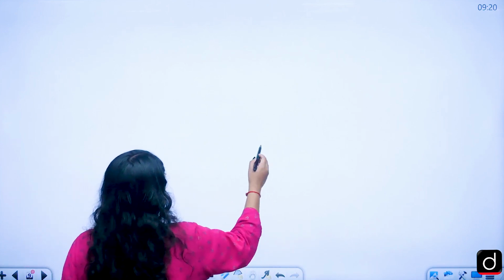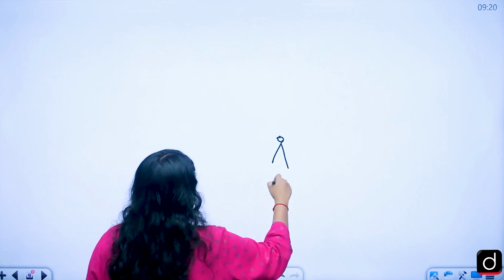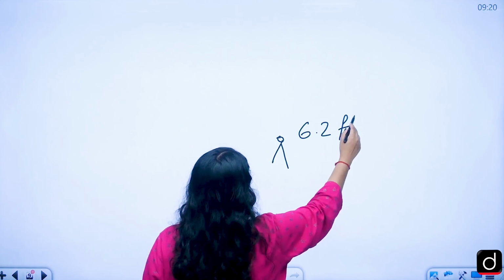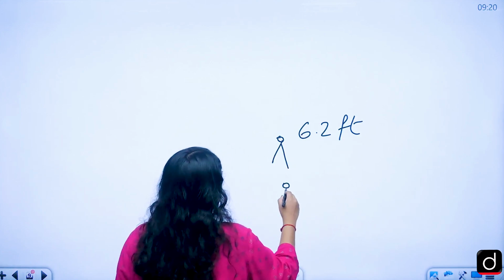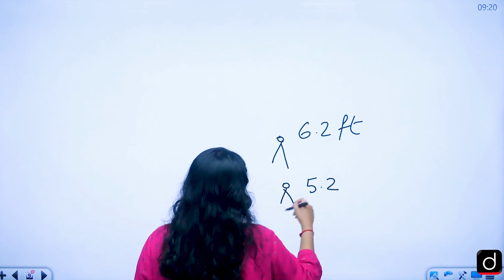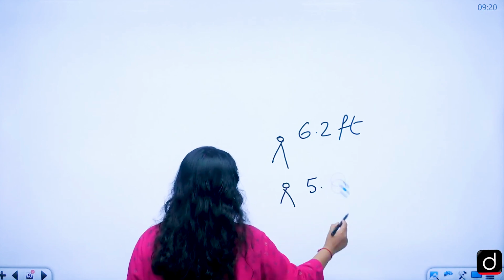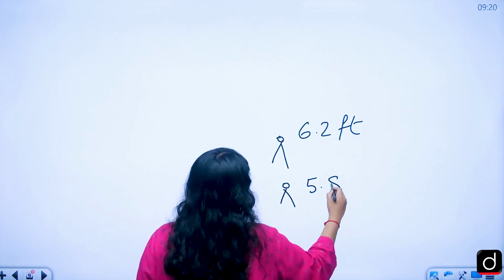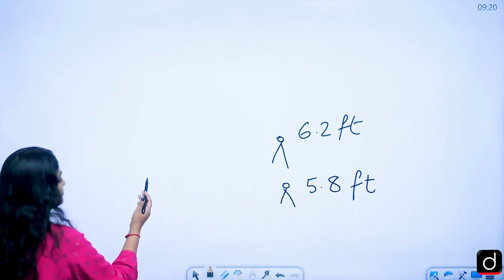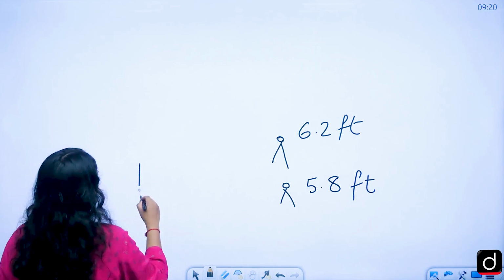Let's say there is one person whose height is 6.2 feet. There is another person whose height is 5.8 feet. This is just for an illustration.